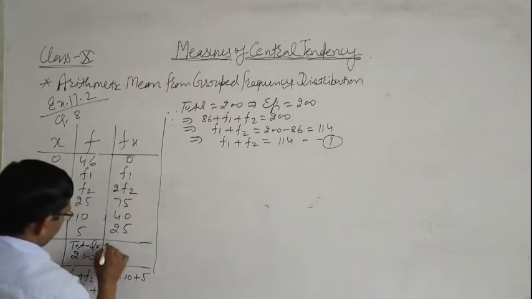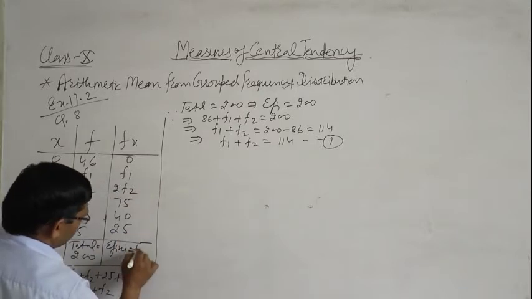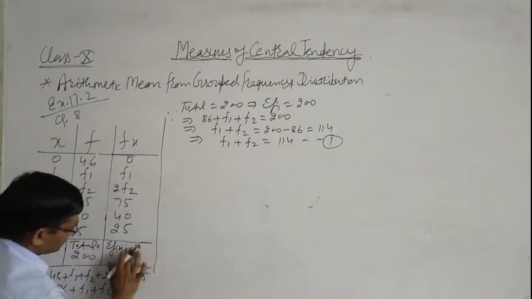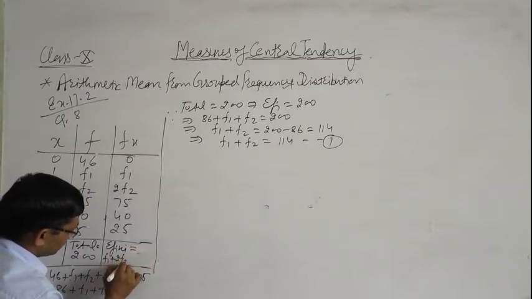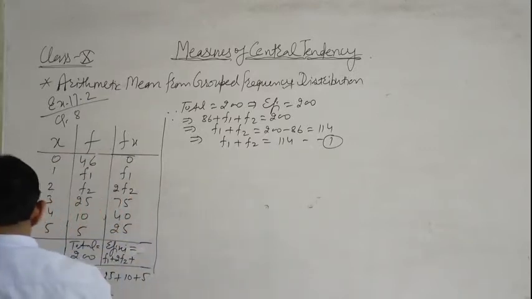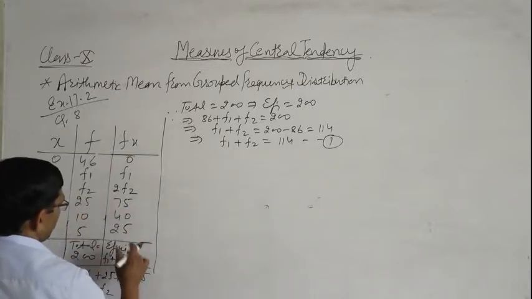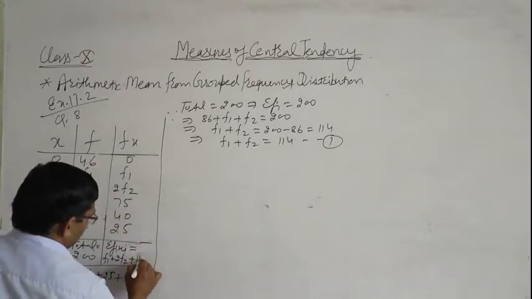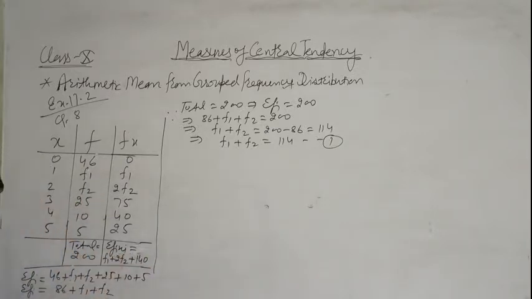Then sigma fi xi is f1 plus 2 f2 plus 75 plus 40 plus 25, that is 140. Sigma fi xi is f1 plus 2 f2 plus 140.